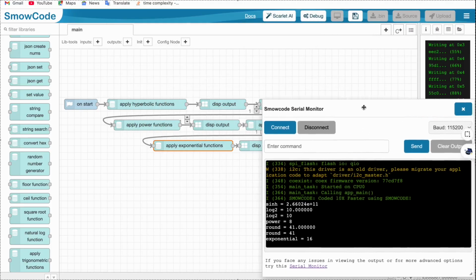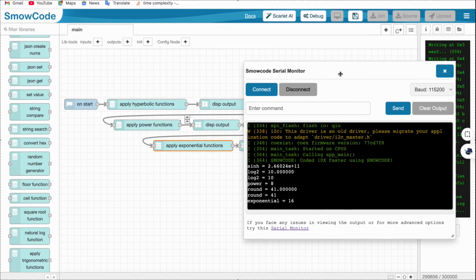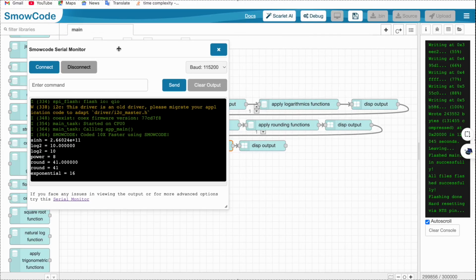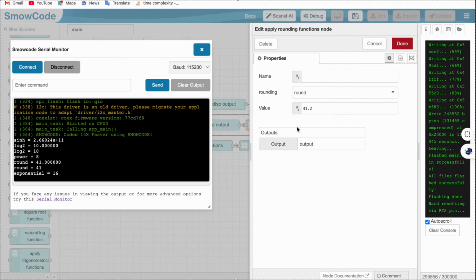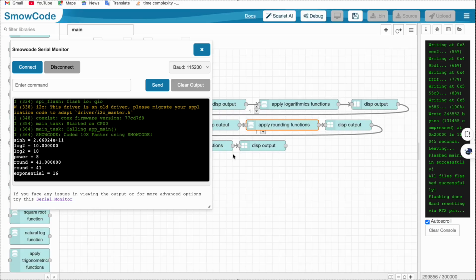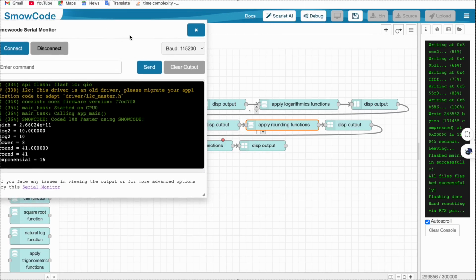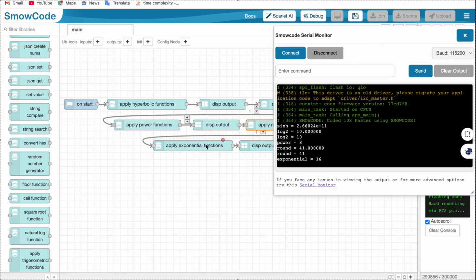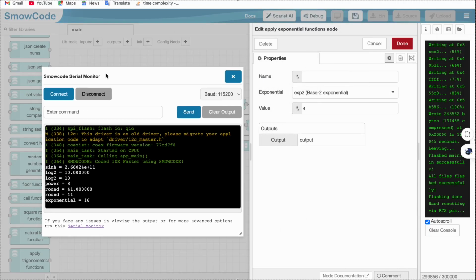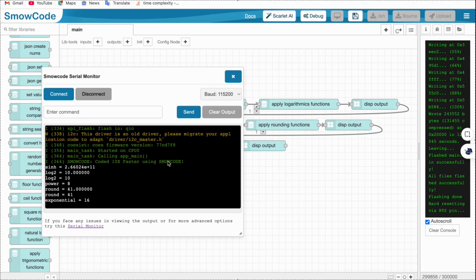And the round function also gives us two values, one is the float value and one is the integer value, as we haven't mentioned which output we want. So it's 41.00. We had put in 41.2 as a parameter value, so it rounded it off to 41. And in the end, as you can see, it is 2 to the power 4 exponential, as we have the base 2 exponential. So 2 to the power 4 is 16, and you can see that's also printed correctly.